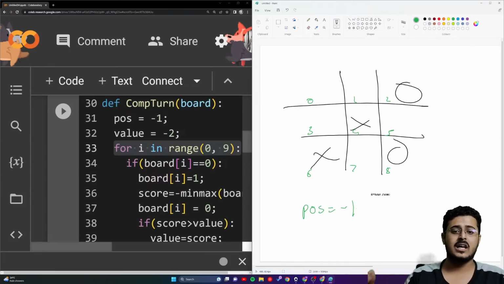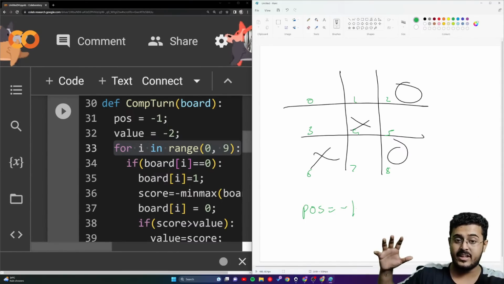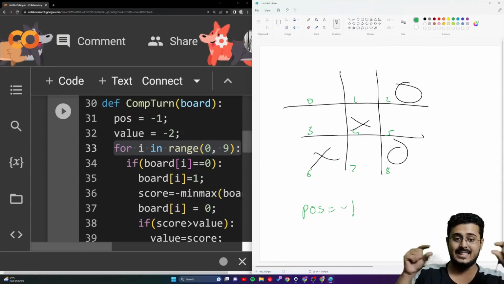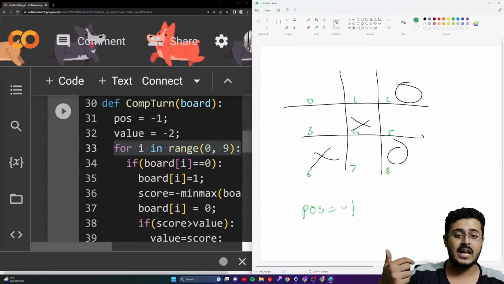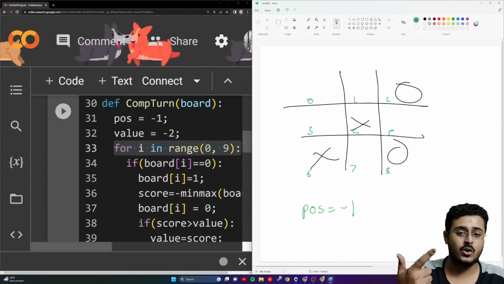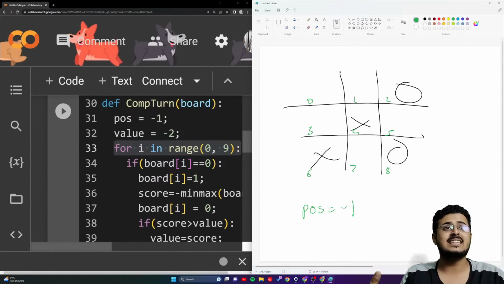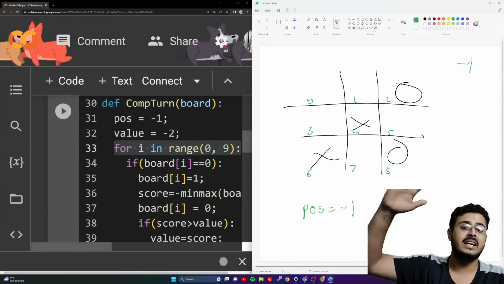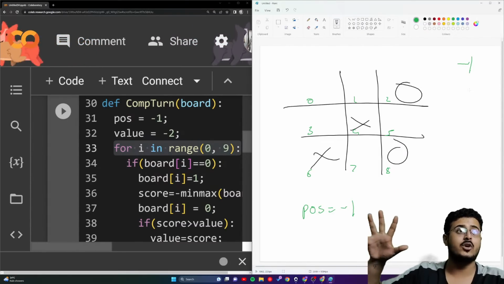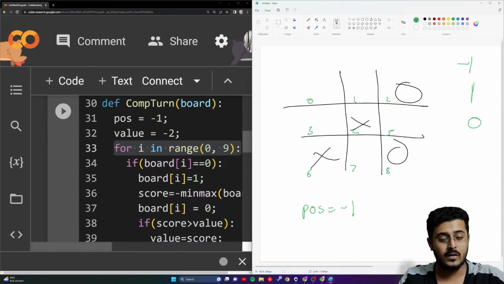Okay, now we need to come up with the value of our min-max algorithm. Think about it, guys, according to the tree that we created, at the edge cases, at the leaf nodes of our tree inside of the min-max algorithm, if you remember the algorithm, that value can be what? Either X has won, or O has won, or it is a draw. These are the only three values that can be there. If X has won, the value of the min-max algorithm that it will be returning will be -1. That is the one that will be getting propagated. If O has won, then the value of 1 will be propagated further. And if it is a draw, then 0 will be propagated.